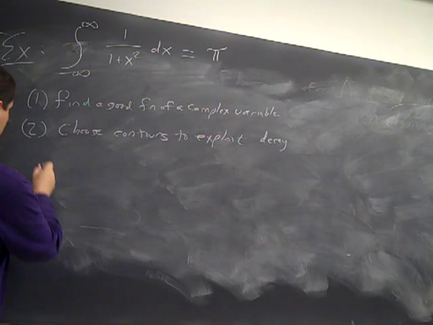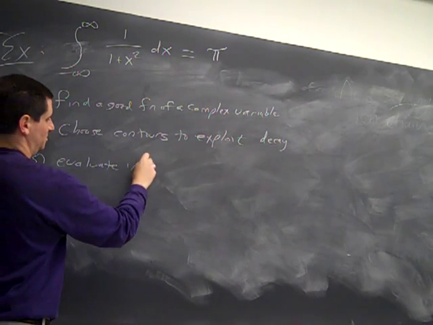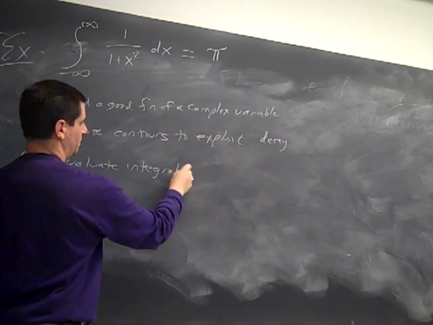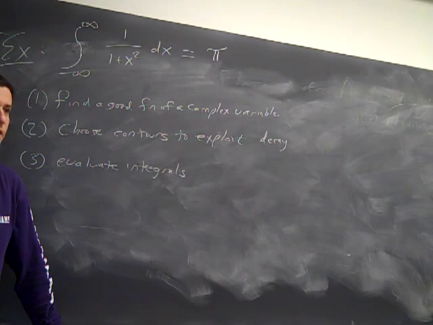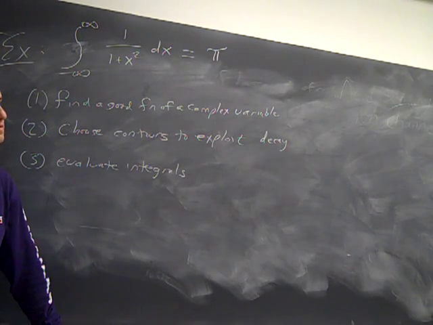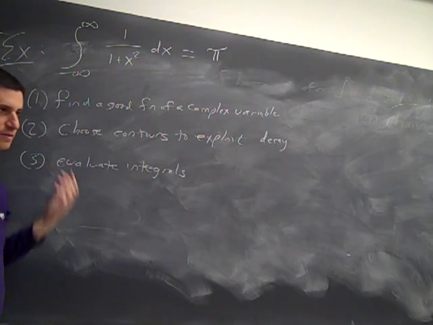There's technically a third step, evaluate integrals. But the real difficulty is steps 1 and 2. I need to find a function of a complex variable that looks a lot like this function. Any thoughts?